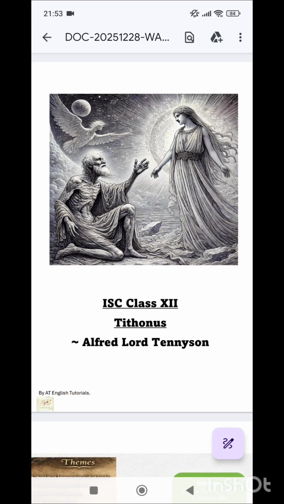So the Victorian age is named after Queen Victoria of England. It was basically from 1837 to 1901. She sat on the throne when she was just 18, and she died in 1901, which marked the end of this age. And till this time, industrialization was at its peak.